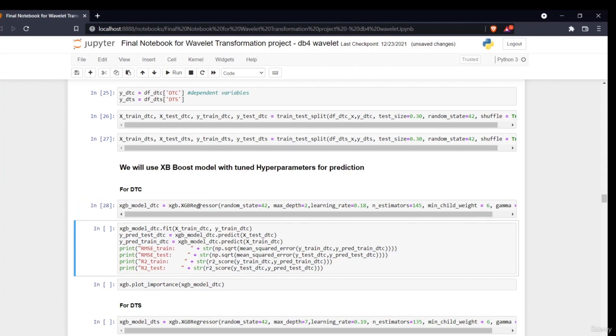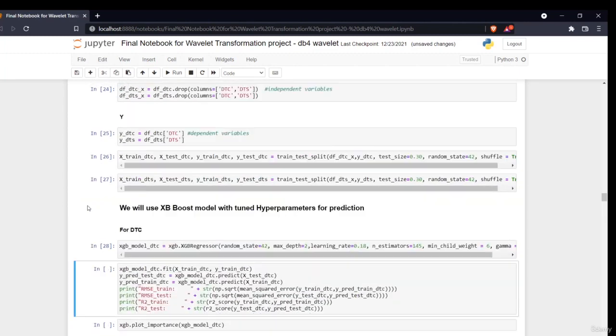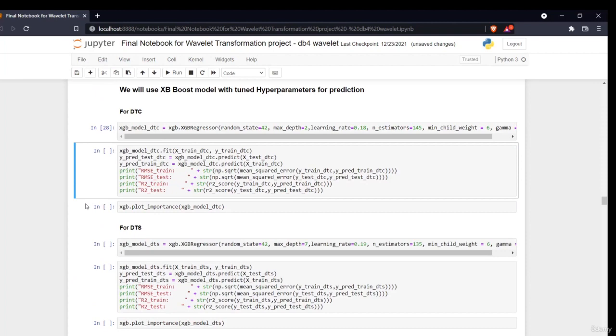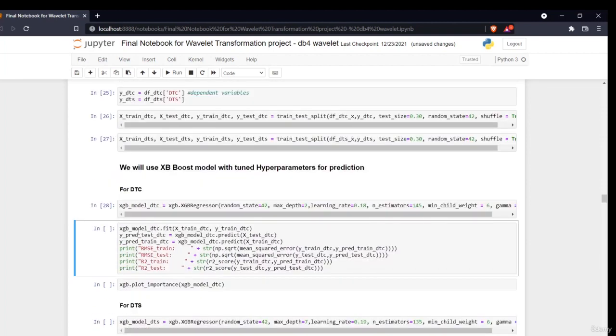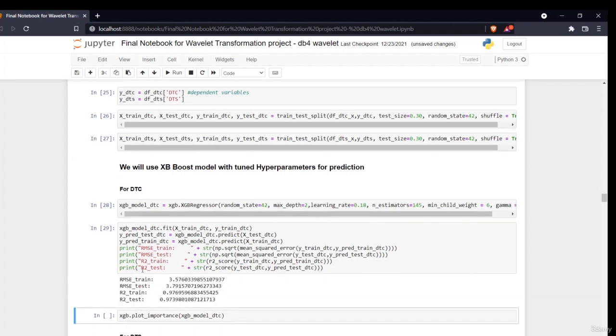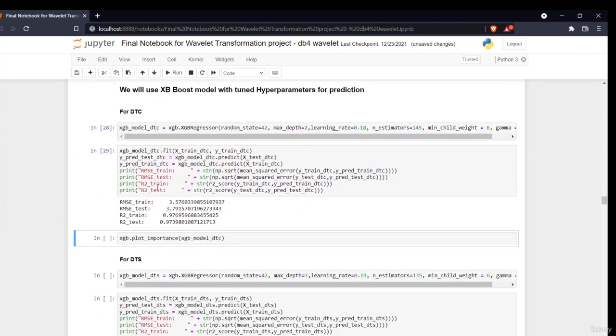So now I've defined my model, and I'm fitting it. This is for DTC, but as I said earlier, we have to create two different models. I'm fitting my model with my train data, predicting, and then finding out the accuracy: the RMSE and R square for the train data, and the same for the test data.